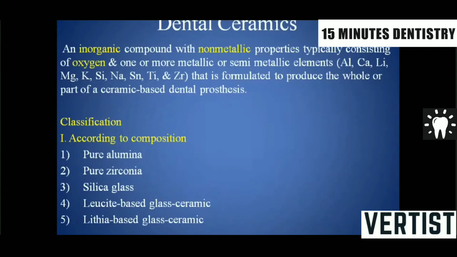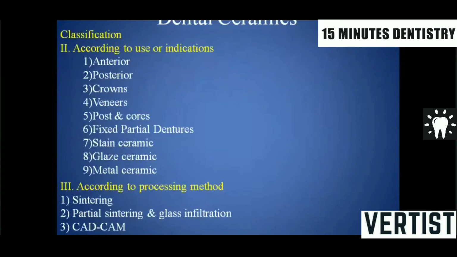The questions relatively asked to you would be: define ceramics, classify ceramics, and discuss the difference between the ceramic and ceramo-metal alloys. That can be a question that is routinely asked to the secondary students. Classification. The first classification is according to the composition. It can be either pure alumina, pure zirconia, silica glass, lucite based glass ceramic, lithia based glass ceramic.